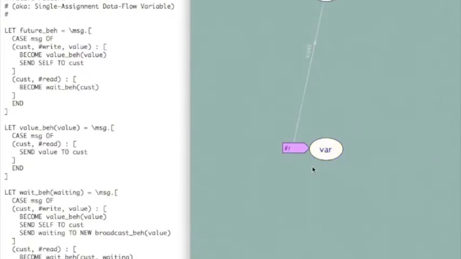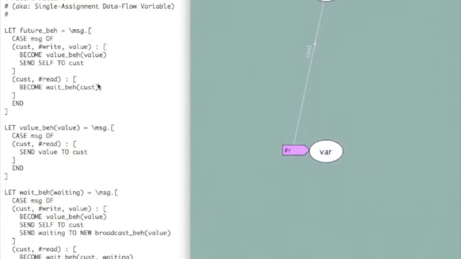So I create the first read. This variable receives that read request. And when it does, it's going to become a wait behavior with that customer. So the idea about a future is the reason it does synchronization for us is that we don't know whether the writer or the reader is going to get there first. If the writer gets there first, then it establishes a value and everybody can read it.